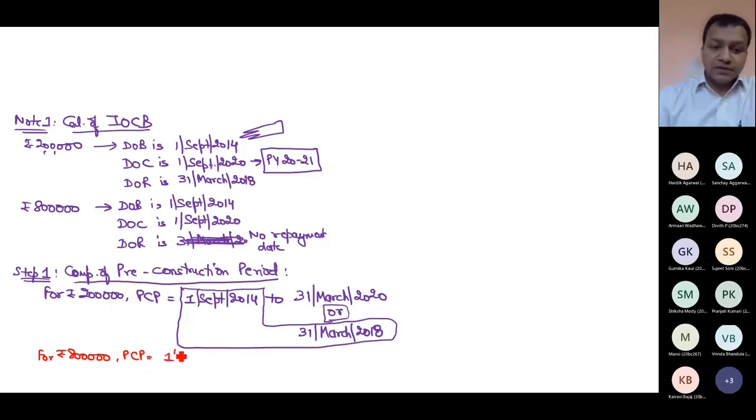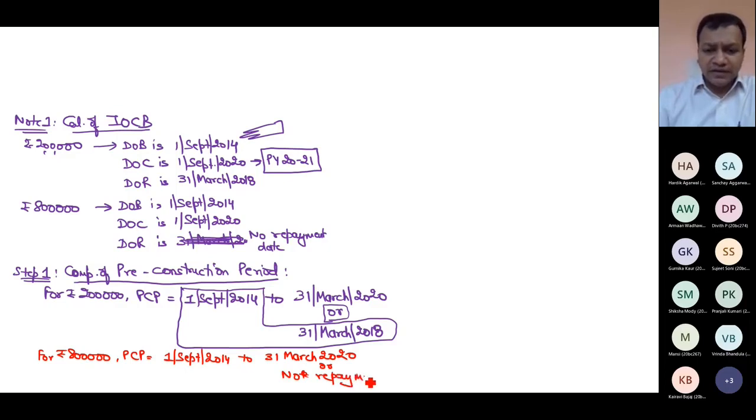Of course, it starts from the date of borrowing and ends on 31st March 20, because it is the 31st March prior to the year in which the house is completed. What is the date of repayment? Not yet paid, or you can say no repayment date.